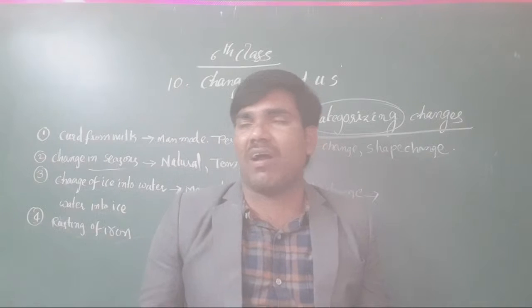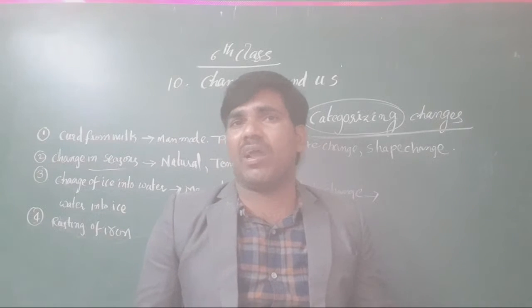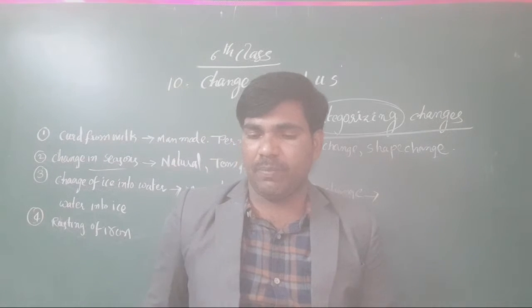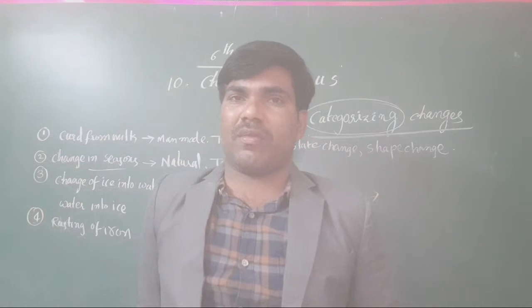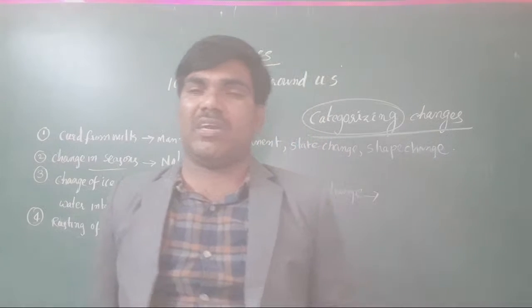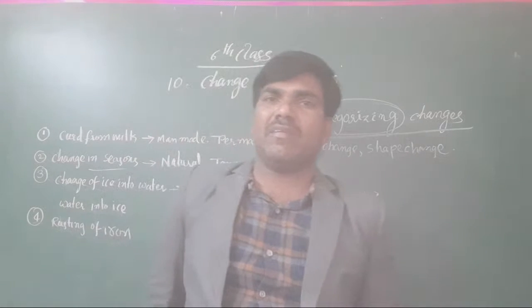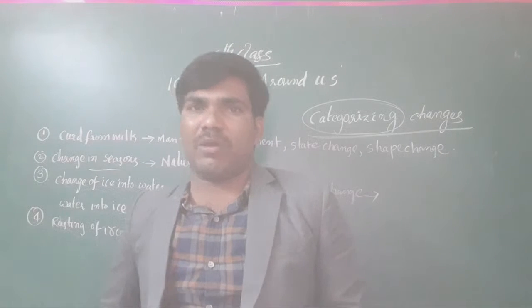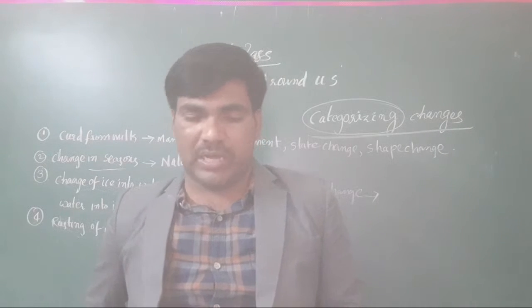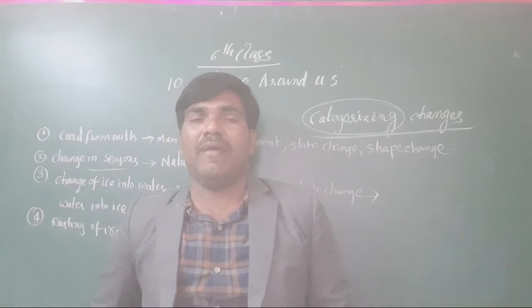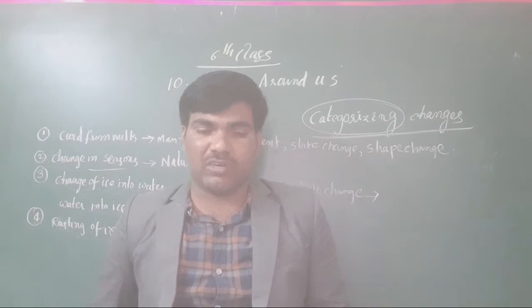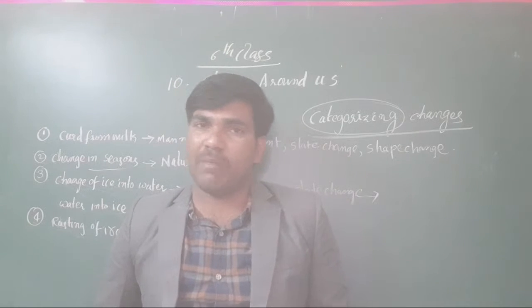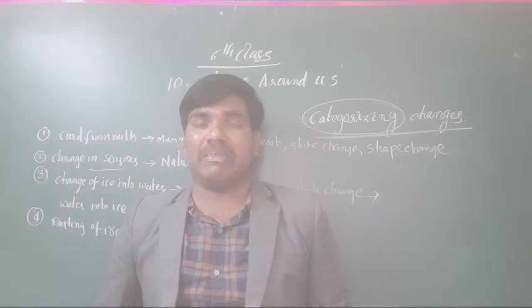Again, we do not get the original iron after rusting. That's why it is a permanent change only. It changes the state. Yes, the state may change. One of the air layers may form. That's why it is converted. Rust is nothing but one type of oxide. It is ferrous oxide. It is formed. Changes of the shape: the shape may also change due to the rusting.